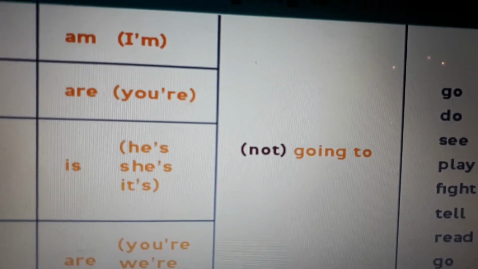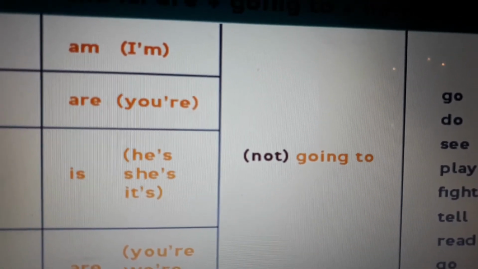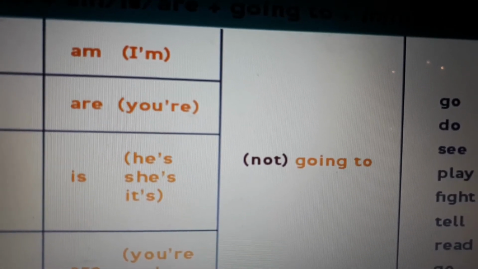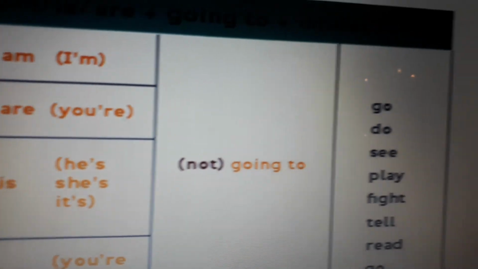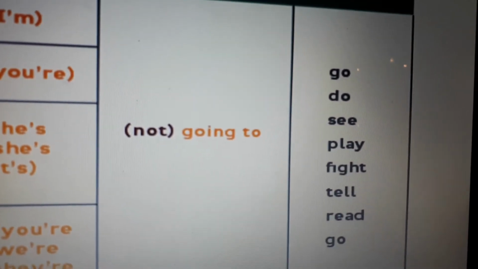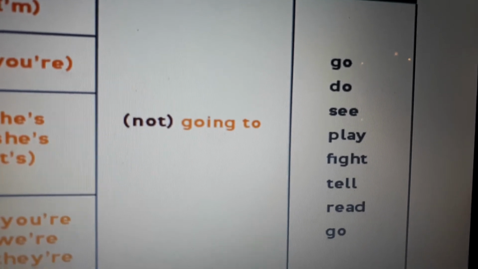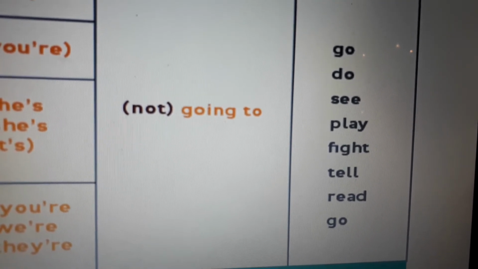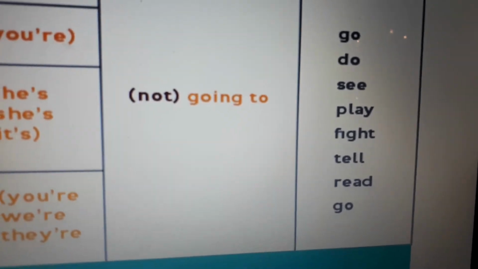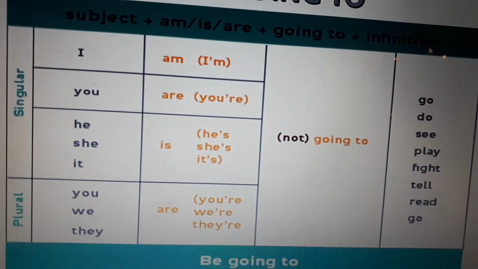Not going to for negative, okay? Where are we going to put the negative form? In the auxiliary: is not, am not, are not, or aren't, isn't, etc. After to, the action has to be in base form: go, do, see, play, fight, tell, read, go, swim, travel, scratch, cut, etc. Okay? This is about be going to.